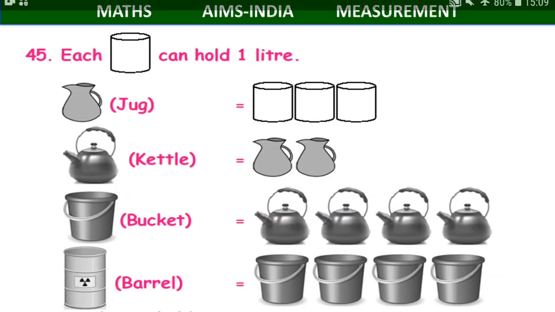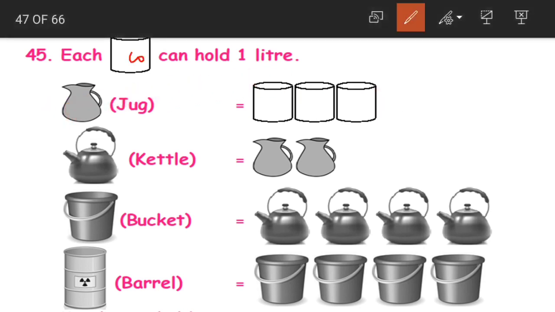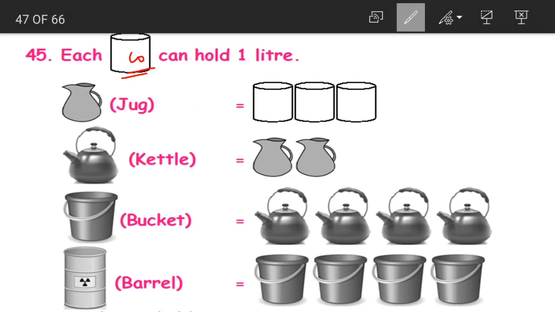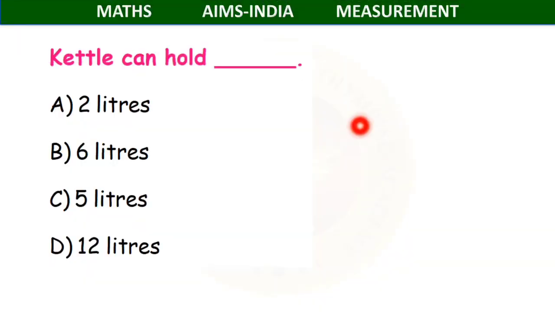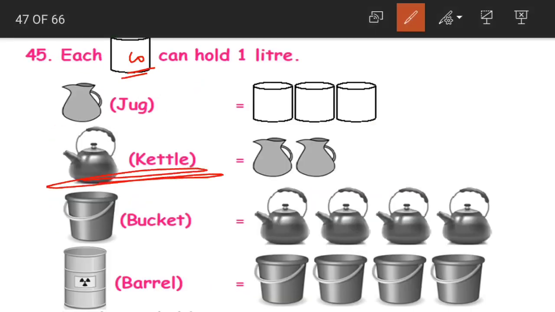And coming to the last question for today, each container, let us call it as container. Each container can hold 1 liter. Then what is the continuation? The kettle can hold. We want to find out the capacity of the kettle. How much can it hold? Now it can hold 2 jugs. But again, if you see, 1 jug can hold 3 containers. Now what is the capacity of these containers?